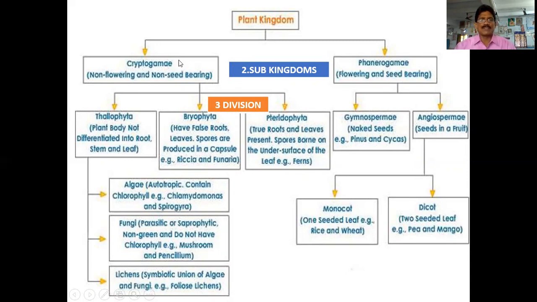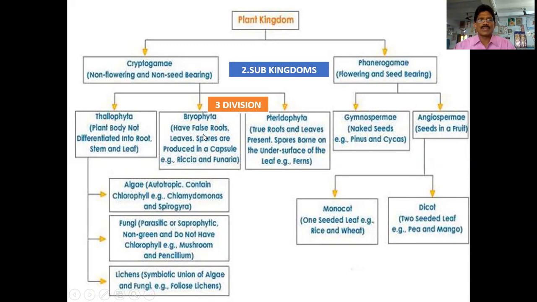The Cryptogamae are divided into mainly three divisions: Thallophyta, Bryophyta, and Pteridophyta. The Phanerogamae are divided into two divisions: Gymnospermae and Angiospermae. Thallophyta means the plant body is not differentiated into root, stem, and leaf. The plant body looks like a thallus-like structure. That's why they are known as Thallophyta.